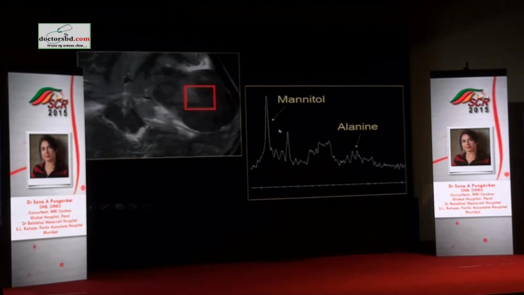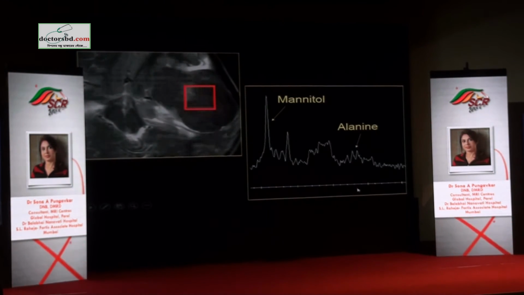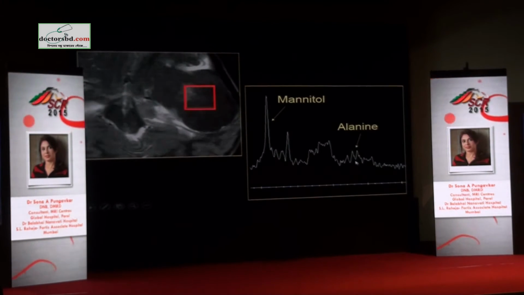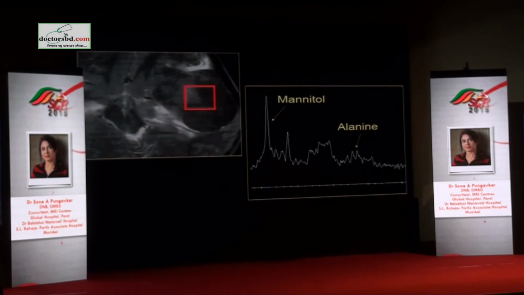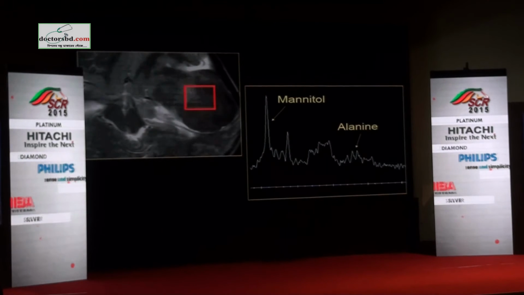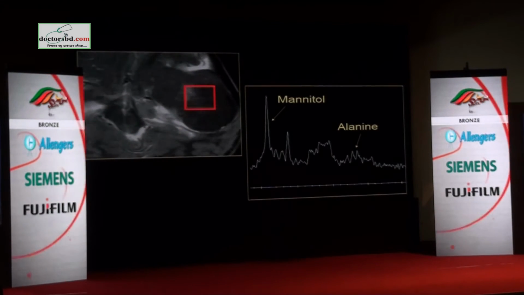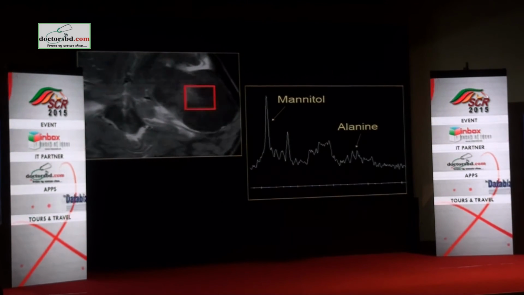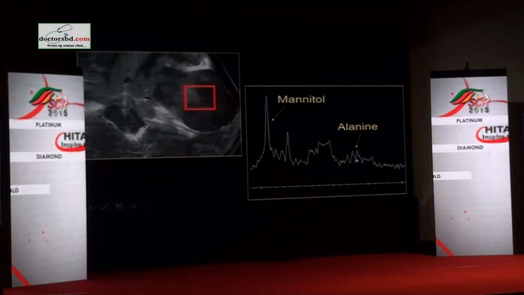When I ran the spectrum, what we have is a triplet here. So in the place where lipid lactate comes up, instead of just the lactate doublet, we have a triplet. Alanine is a constituent found in meningiomas, some types of meningiomas. It is also a doublet, but it comes very close to lactate, so it becomes a triplet. It overrides the lactate peak, and instead of a quadruplet or 2 peaks side by side, you see a triplet. So it's called an alanine triplet. You see here 1, 2, and 3.